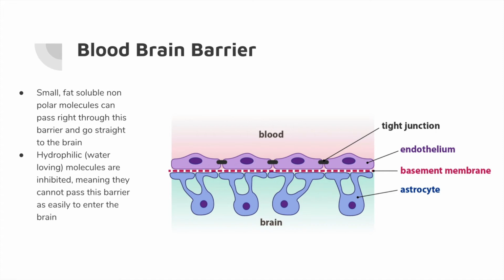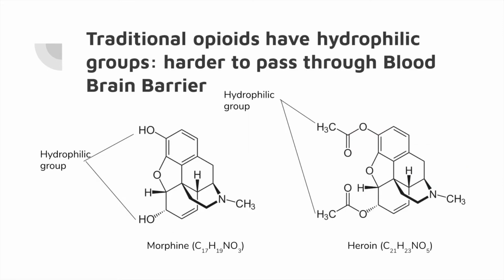This barrier allows small fat-soluble nonpolar molecules to pass right through it and go towards the brain. Hydrophilic, or water-loving, molecules, however, are inhibited, so they can't pass through as easily. Traditional opioids have hydrophilic groups that make them harder to pass through the blood-brain barrier. If you look at the chemical formula and structure of morphine, it has two hydrophilic hydroxyl groups, or OH groups, at the end, which make it harder for it to pass through the blood-brain barrier.